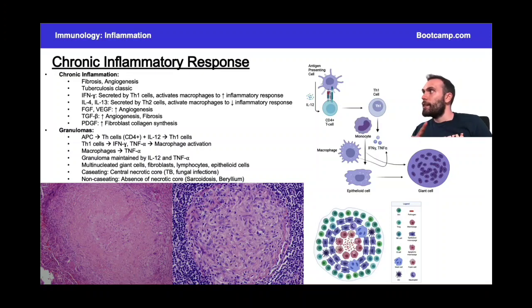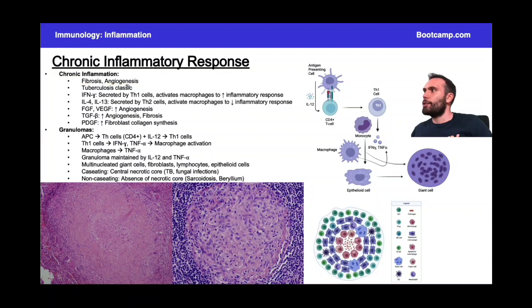But again, with chronic inflammatory response, we're usually talking about ongoing destruction and repair of tissues. That's going to be more characterized by monocytes, plasma cells, and occasionally macrophages as well. When we talked about the acute inflammatory response, we talked about things like heat, vasodilation, edema, swelling. We're not talking so much about that with chronic inflammation. This is going to be more fibrosis and angiogenesis, and sometimes calcifications you can throw in there too. But fibrosis and angiogenesis are really the big two components of a chronic inflammatory response. Tuberculosis is kind of your classic example of this, okay? And so tuberculosis is where we get into this conversation about granulomas.